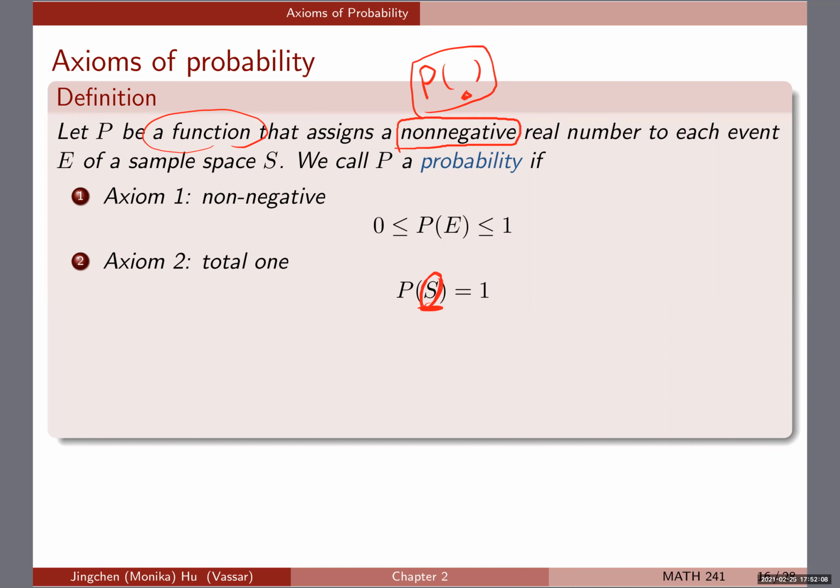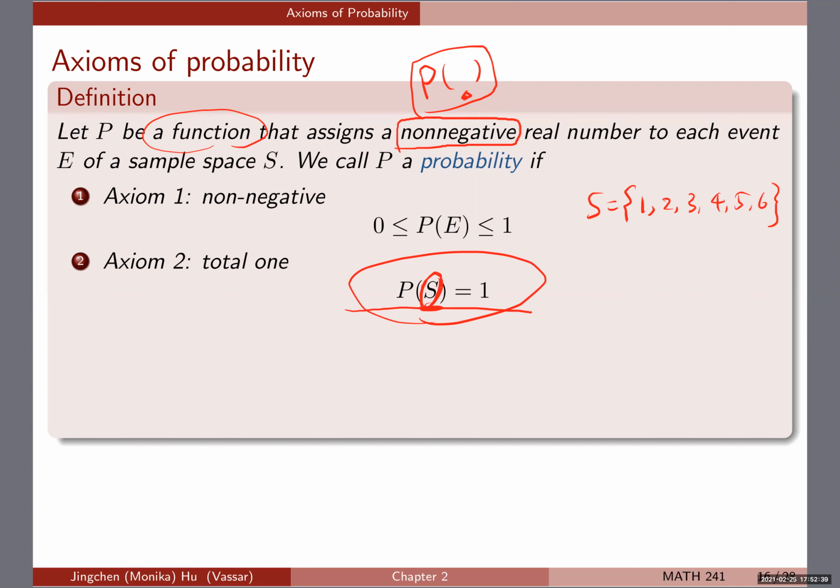We know that the sample space there is 1, 2, 3, 4, 5, 6. So what total 1 tells us is that if we toss a die, it has to be one of them. The probability that one of them is going to happen is 1.